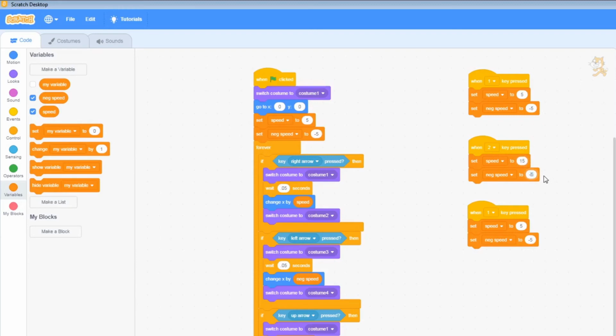We can also just get in there and do it that way. And then finally, number 3. This one is going to be the maximum speed, which is 45. It's not actually the maximum. This can be the maximum for our character. And you could come in and change this as well and play around with different numbers in here too.